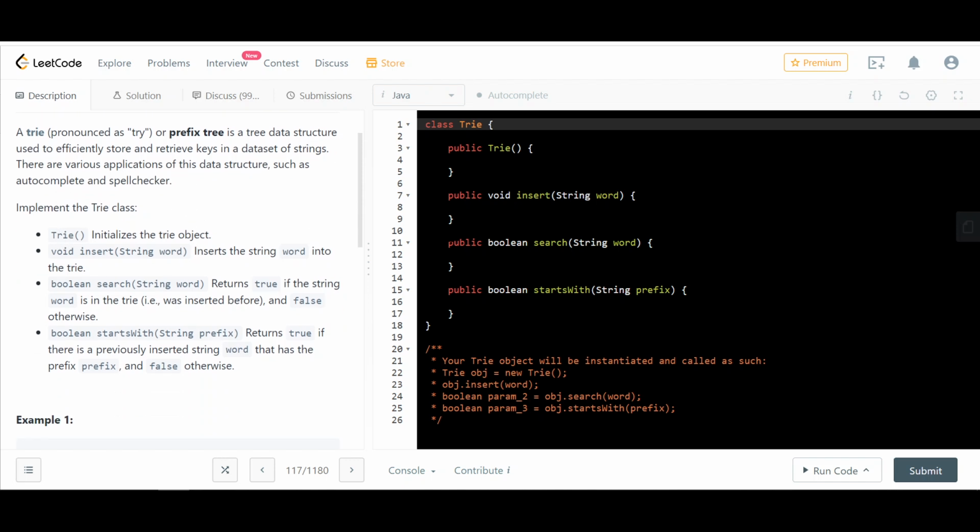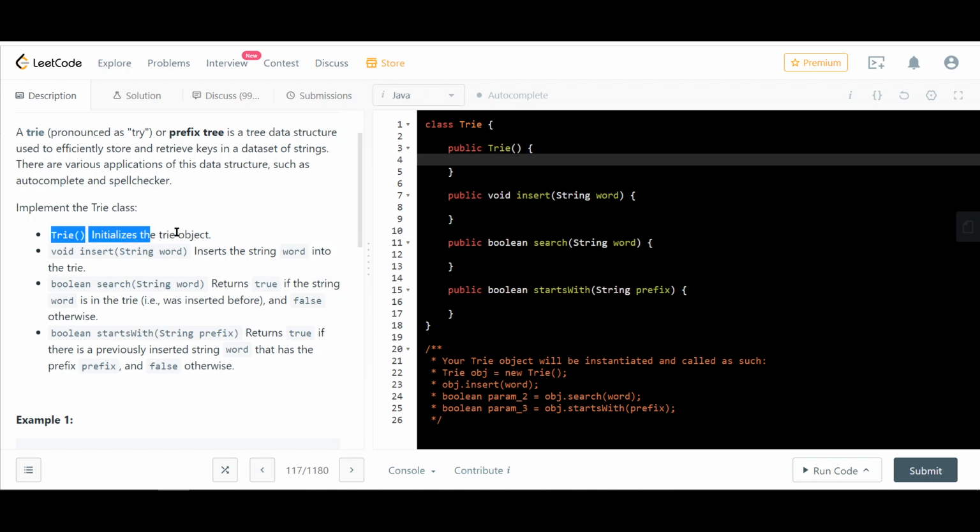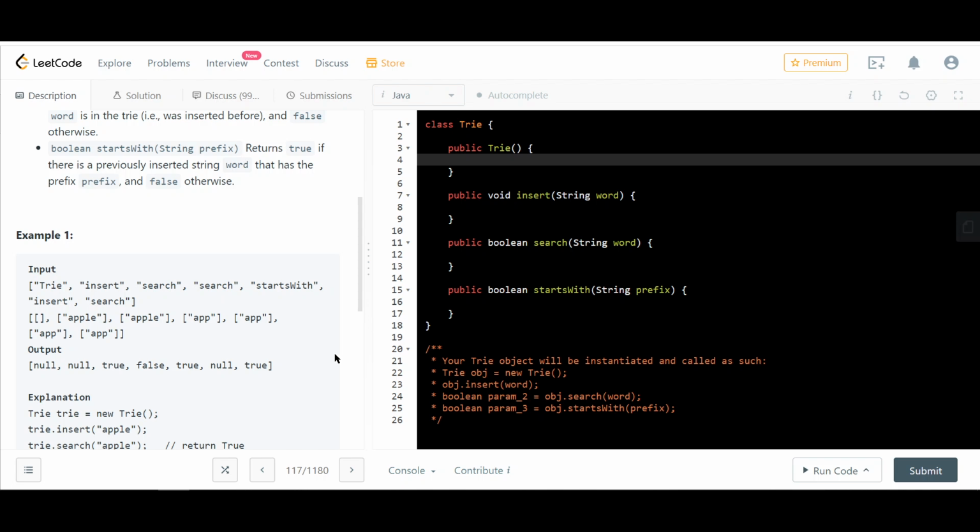So we have to implement all of these functions. Trie initializes a trie object. These are the functions that you want to be able to check. First is insert a word. Second is search for a word. It returns true if the string word is in the trie, was inserted before, and false otherwise. And boolean startsWith returns true if there is a previously inserted string word that has the prefix, and false otherwise, right? So I have a quick read.